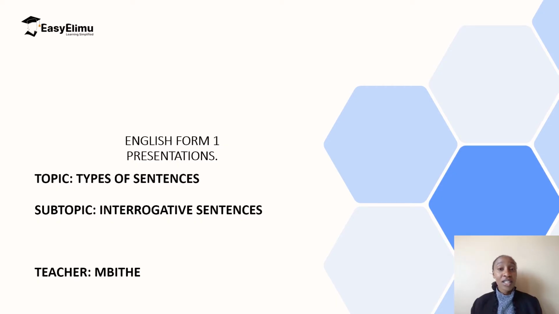And this is a series of the 4 different types of sentences that there are: interrogative sentences, declarative sentences, exclamative sentences, and lastly, imperative sentences. So we will learn about all these different sentences one by one. For today, we only focus on interrogative sentences.